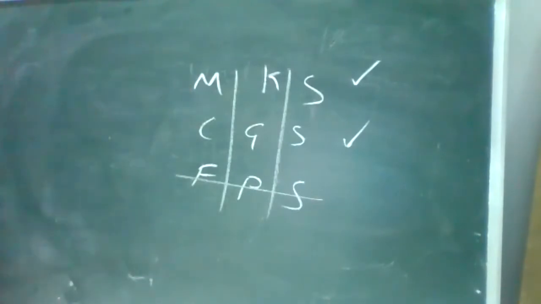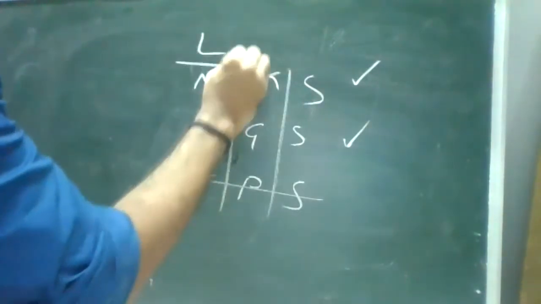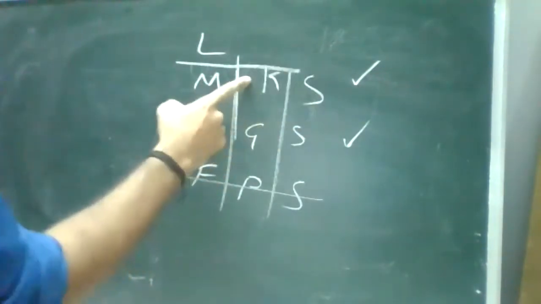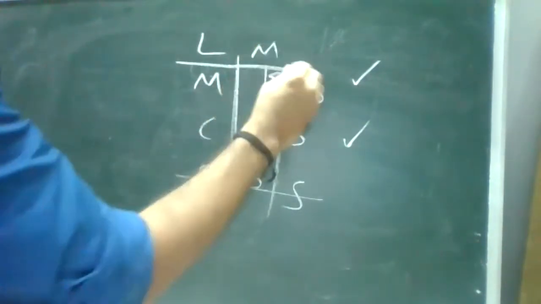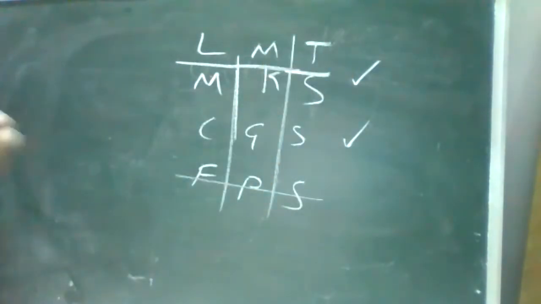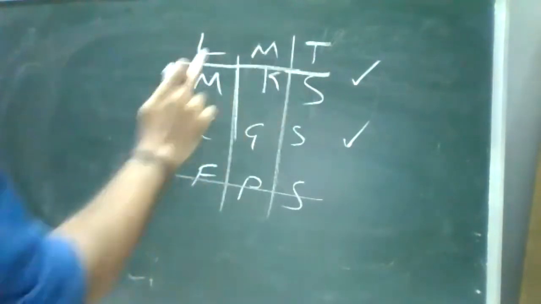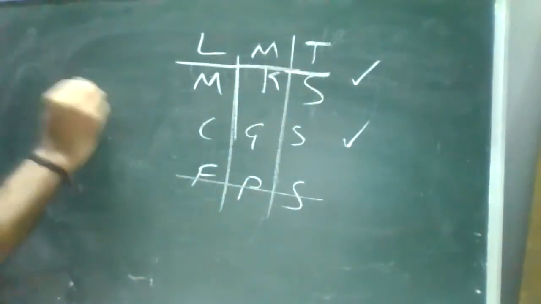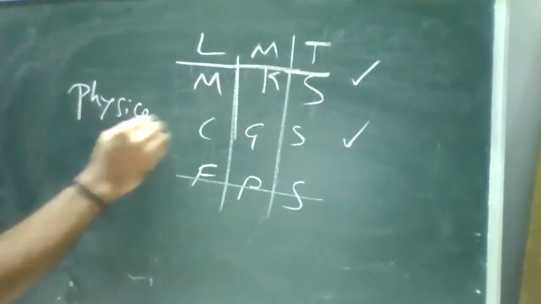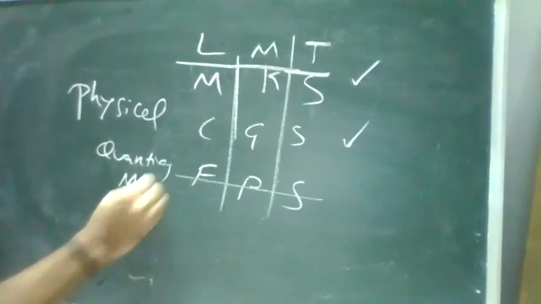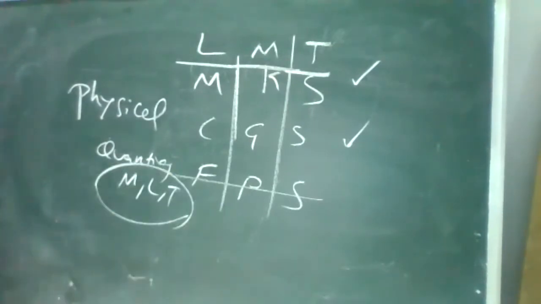What is M here? Meter. Good. The first term is related to length: meter and centimeter. Kilograms and grams are mass, and then time. So the units are split into basic quantities. Whatever the length, mass and time, we call them physical quantities. There are many physical quantities, but we relate them with respect to mass, length and time. These are the basic physical quantities.